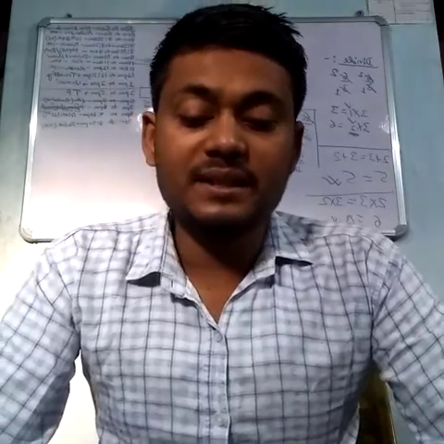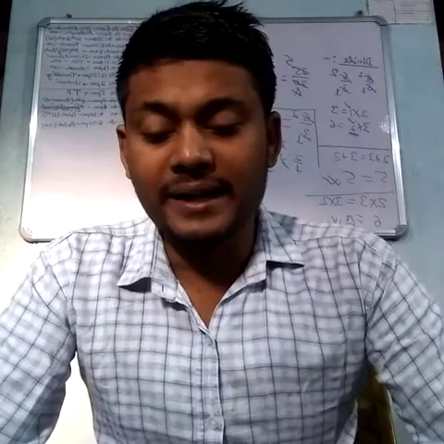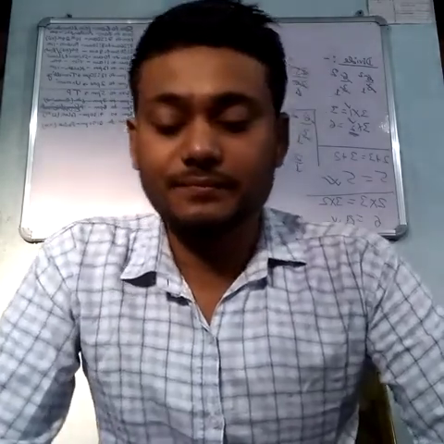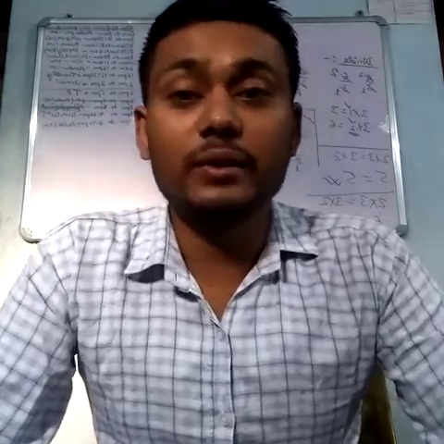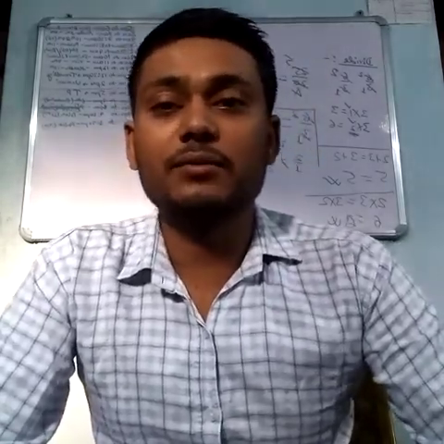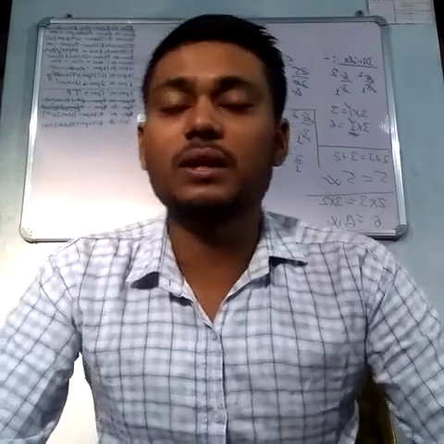But in the case the number of polyatomic ions is 1, the bracket is not required, like NaOH. Here OH is only a single ion, that's why there is no need to take a bracket and write down 1. Okay.